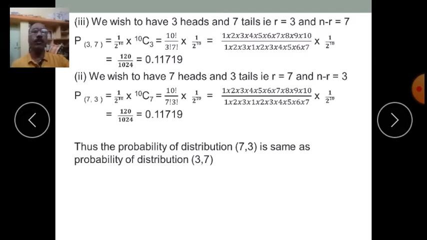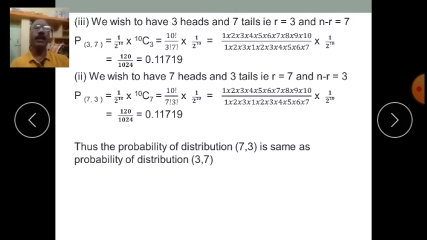Now the third case, we want to get the probability of getting 3 heads and 7 tails, that is here r is equal to 3 and n minus r is equal to 7. Substituting these values in the same general formula, p of 3 comma 7 is equal to 1 upon 2 to the power 10 into 10C3, which is 10 factorial divided by 3 factorial into 7 factorial into 1 upon 2 to the power 10, which comes out to be 120 upon 1024, which is 0.11719.